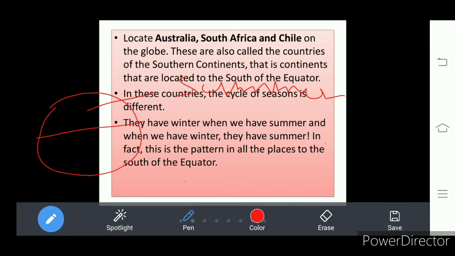When we experience summer in March, April and May, the people of the South American continent, Australian continent, and South African continent experience winter. So the seasons are opposite. When we get winter, they get summer.